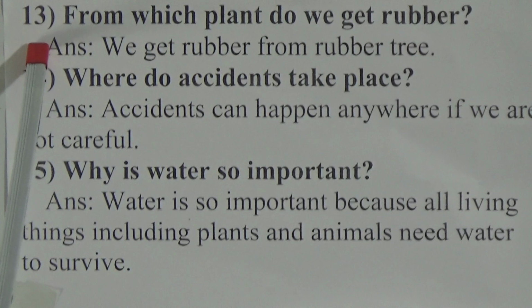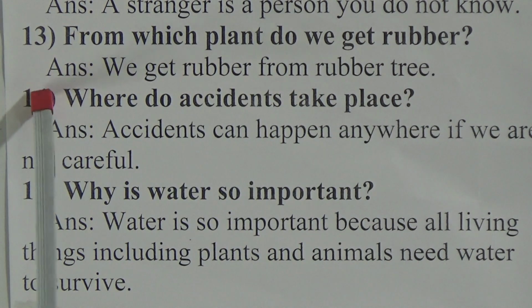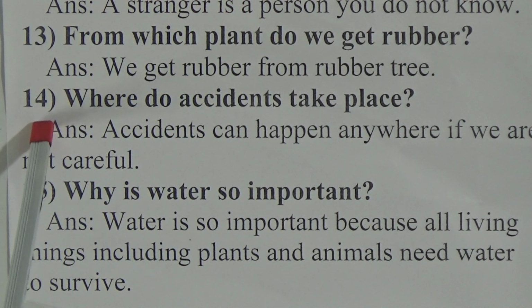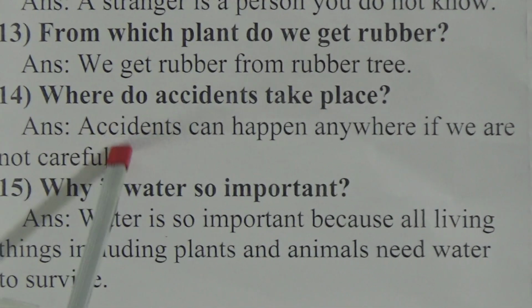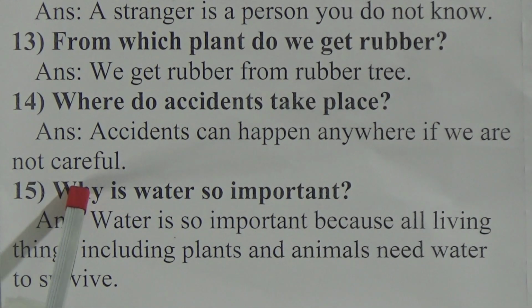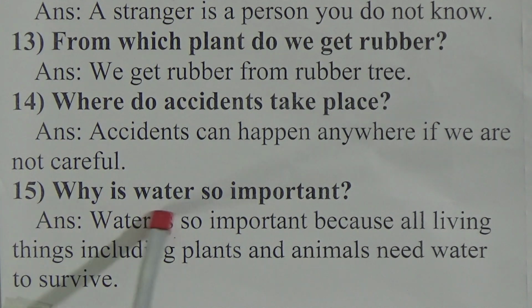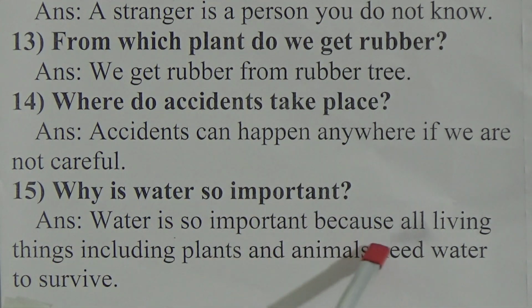13 number question is from which plant do we get rubber? Answer is we get rubber from rubber tree. 14 number question is where do accidents take place? Answer is accidents can happen anywhere if we are not careful. And the last question here is 15 number. Why is water so important? The answer is water is so important because all living things including plants and animals need water to survive.